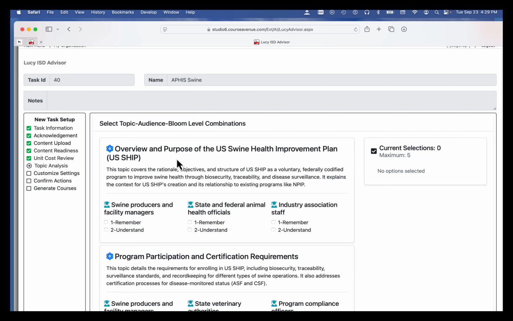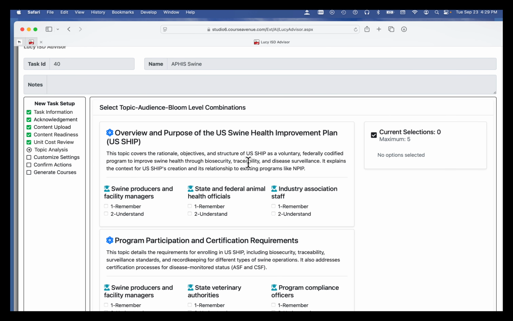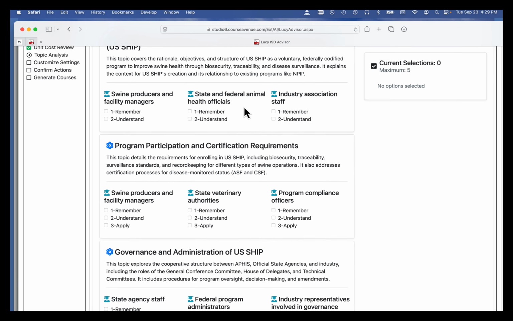And so the first thing it did is we identified overall topics. Do you want an overview and purpose of this plan? So if you're watching this and you're within APHIS and you want to share with anybody, this might be a place to start. You want to zoom in on what this thing is proposing as far as participation and certification requirements? Let's take that topic, let's drill down on that topic, and then what you're looking at here are the